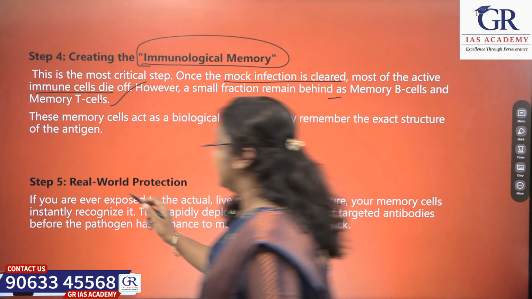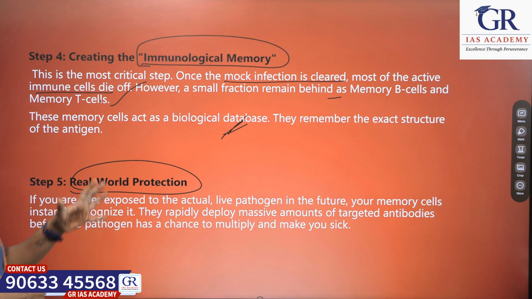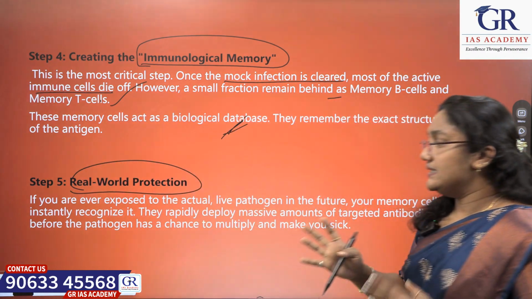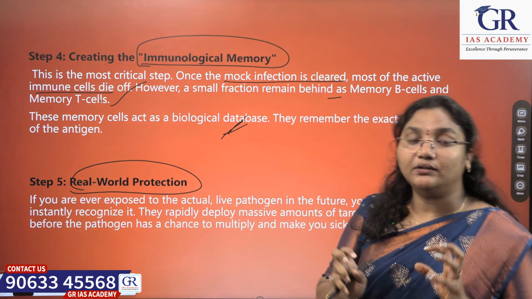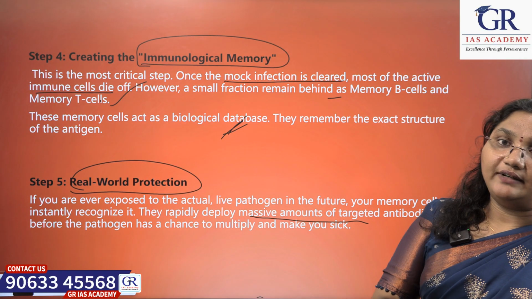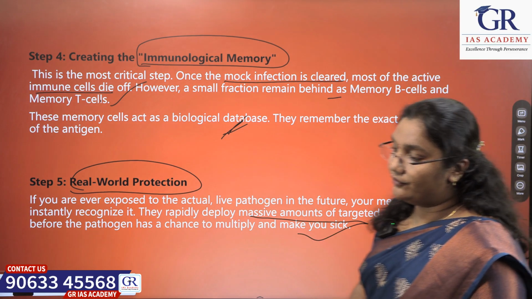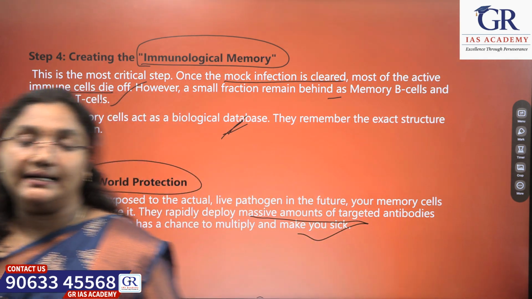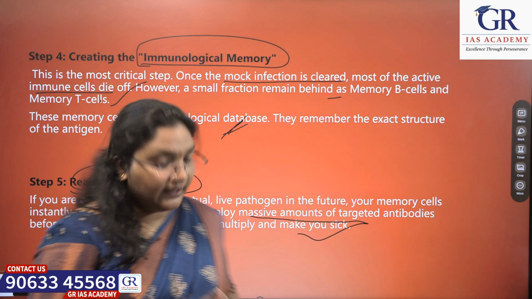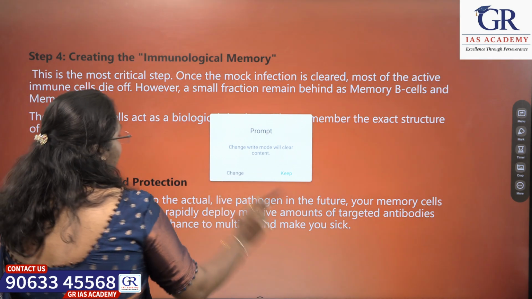Okay. Next, step 5, the real world protection. If you are ever exposed to the actual live pathogens in future, your memory cells will instantly recognize it, and they rapidly deploy a massive amount of targeted antibodies before the pathogen has a chance to multiply and make you sick. Before you fall sick, these antibodies will fight the virus or bacteria and kill the organism. This is how the mechanism of a vaccine works.